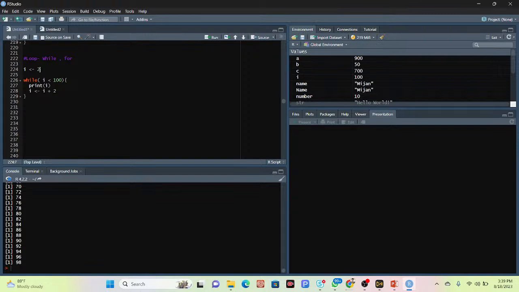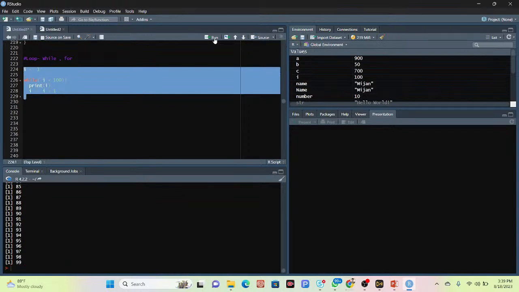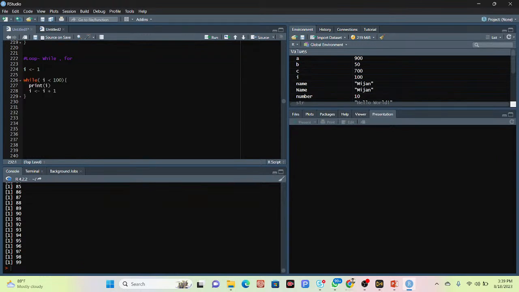Okay, suppose this time I need it for 1 and it will be increasing 1 by 1 up to 100. But when it maintains the condition, it will stop. So when I click the run, you can see I get the result finally 99. Because when i is 100, it does not maintain this condition, which means it did not maintain the sequence, then it will be equal.